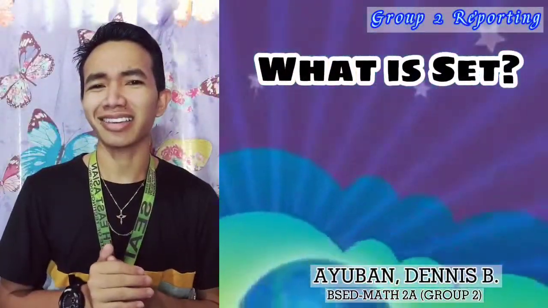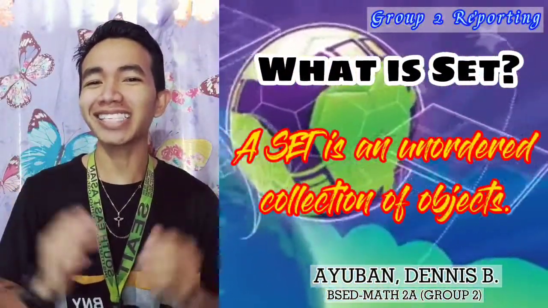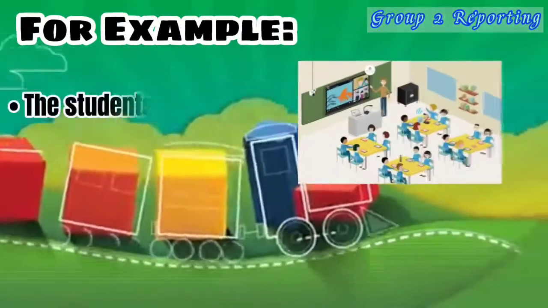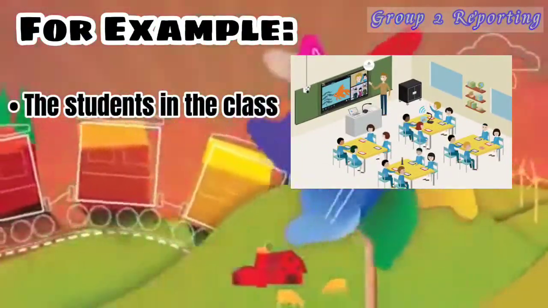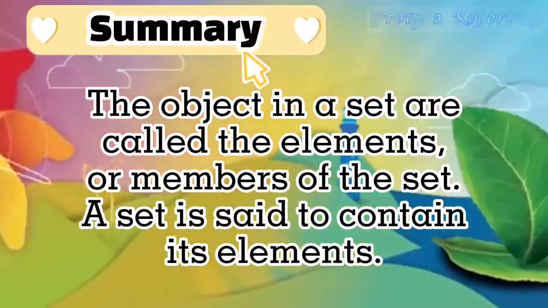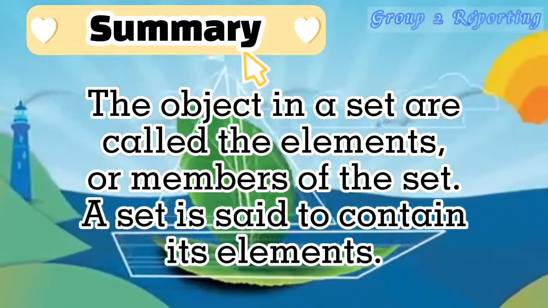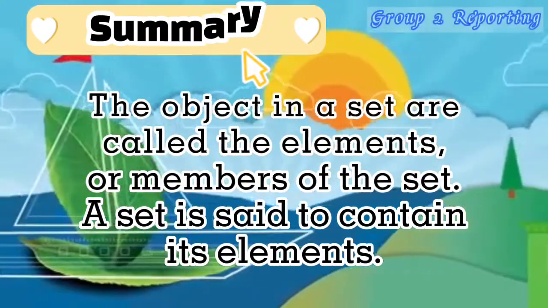In this part, I will give you the total summary of our topic for today, which is sets. What is a set? Well, a set is an unordered collection of objects. For example, the students in this class, or the chairs in this room. The objects in a set are called the elements, or members, of a set. A set is said to contain its elements.